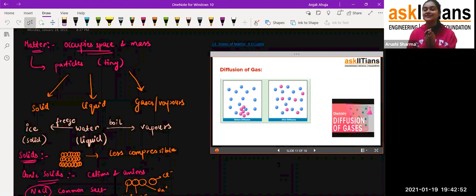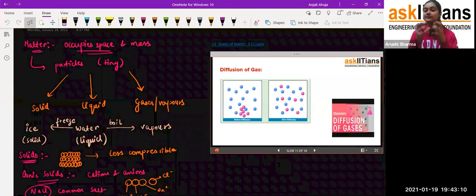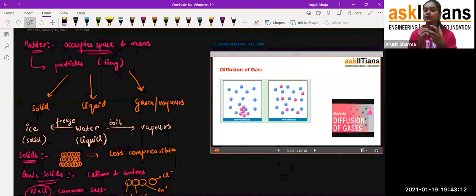So what's that thing, students? What I want to tell you is that the smell of the food, the vapors of the food which we get from the cooking process, from heating it, those vapors are diffused in the gases, because we know that gases have space between them, so they will get dissolved in it.